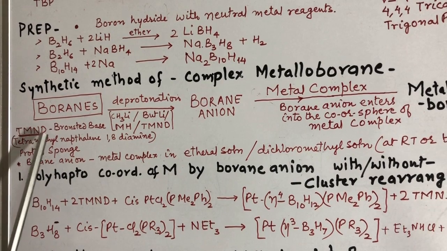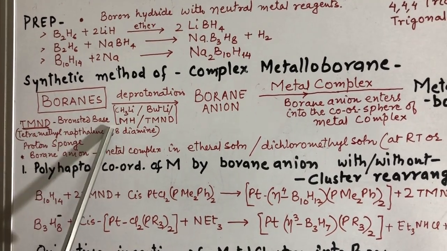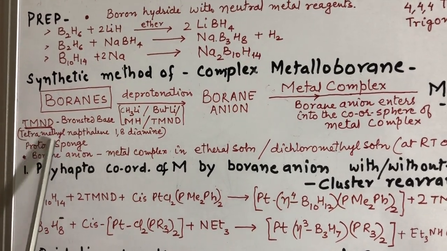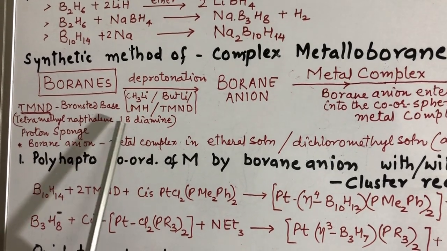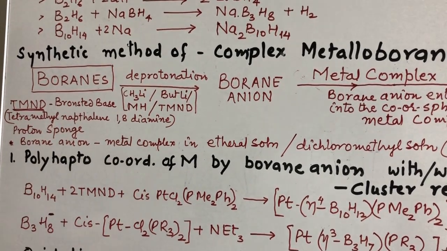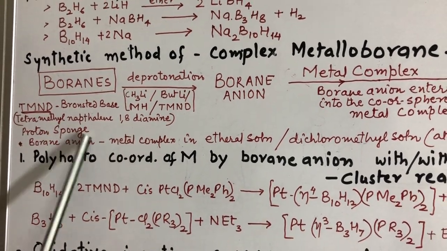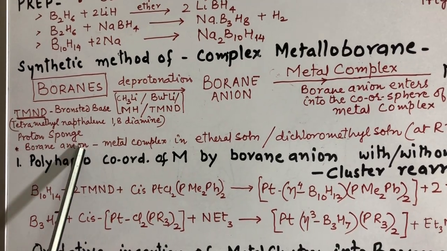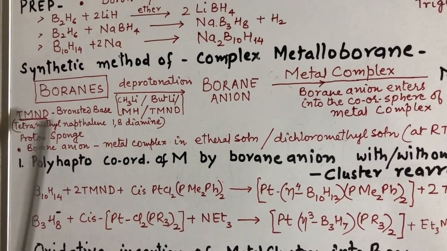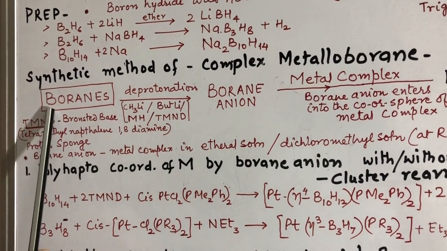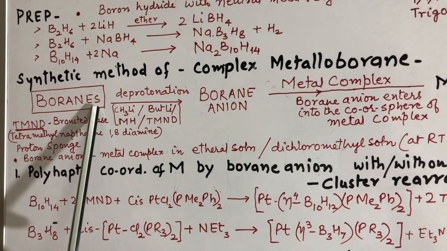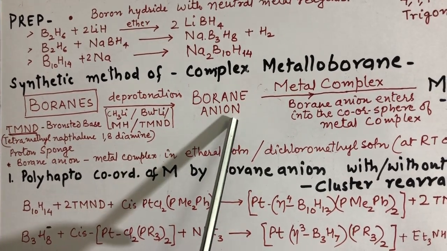TMND is a very good Bronsted base. It is tetramethyl naphthalene-1,8-diamine. It is also called proton sponge as it is a very good proton absorber. In presence of this proton absorber, boranes get converted into borane anions.